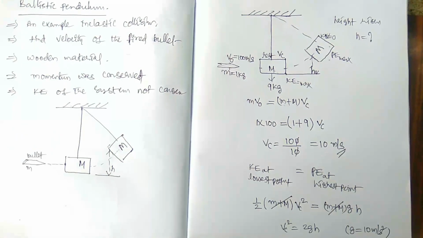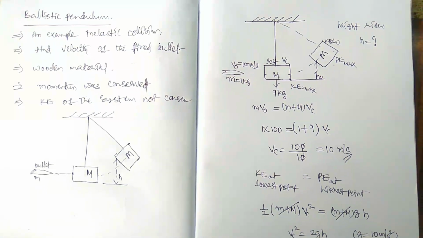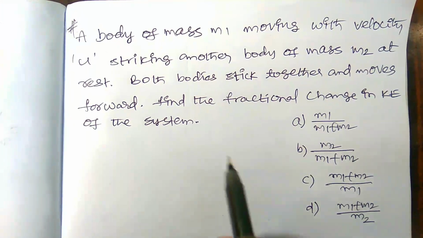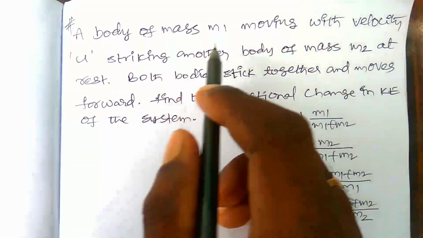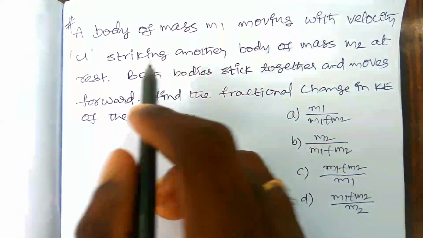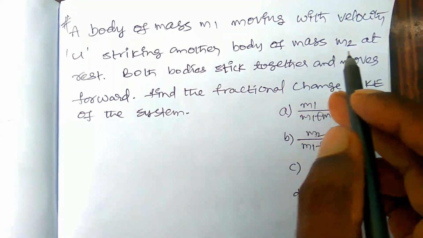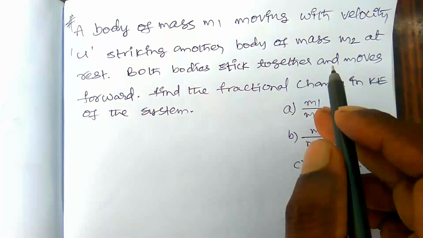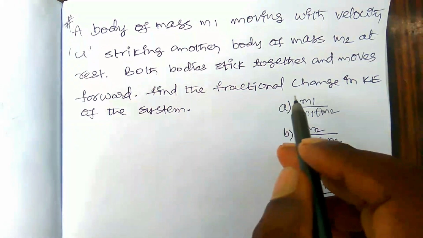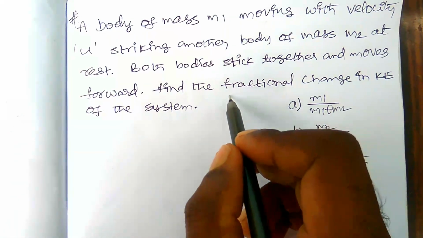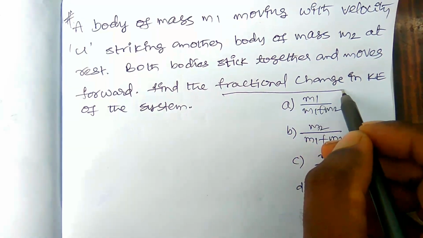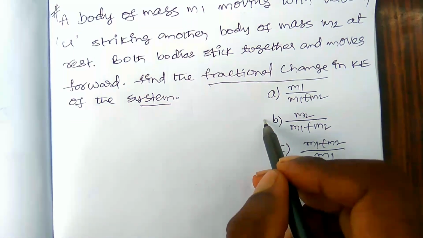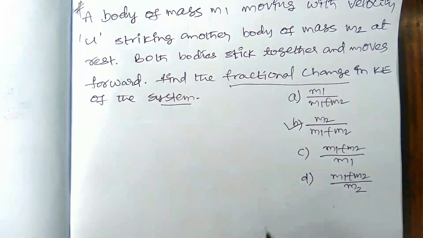These are the types of problems you have to practice more in the case of the ballistic pendulum. One more question is here. A body of mass m1 moving with velocity u strikes another body of mass m2 at rest. Both bodies stick together and move forward. Find the fractional change in kinetic energy of the system. Already we derived it; it is m2 by (m1 plus m2). So is it right or not?